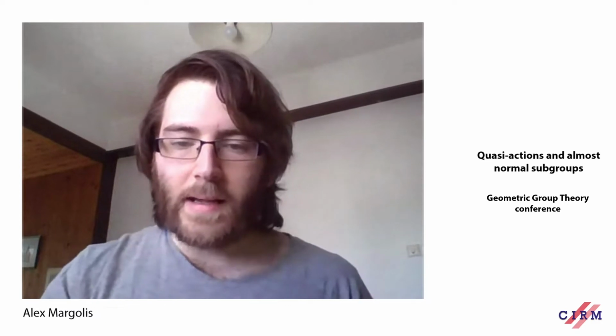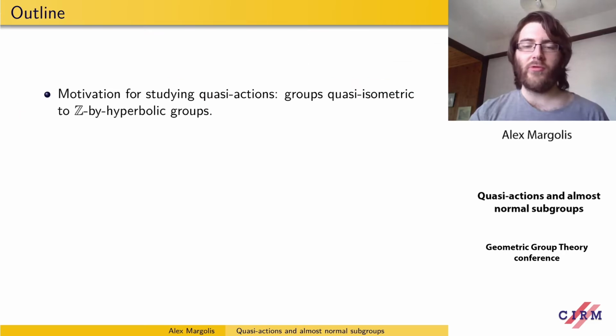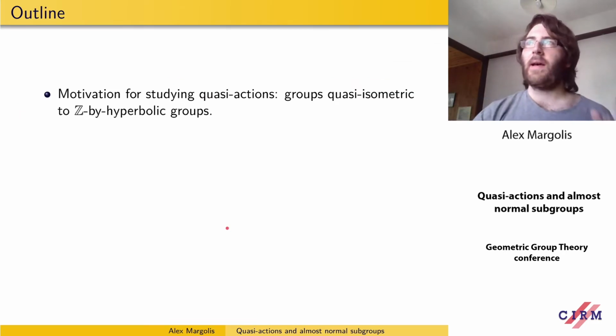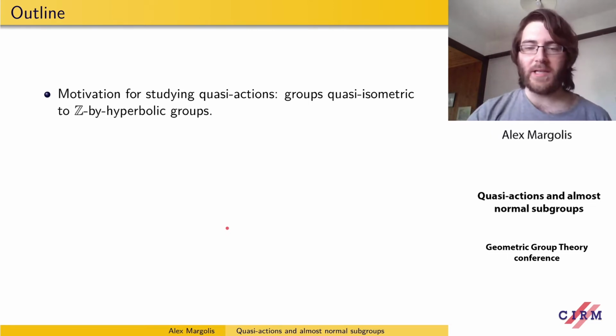I'm going to be talking about quasi-actions and almost normal subgroups. To motivate the talk, I'm going to be talking about how quasi-actions arise quite naturally in various problems in geometric group theory when you want to study groups up to quasi-isometry.